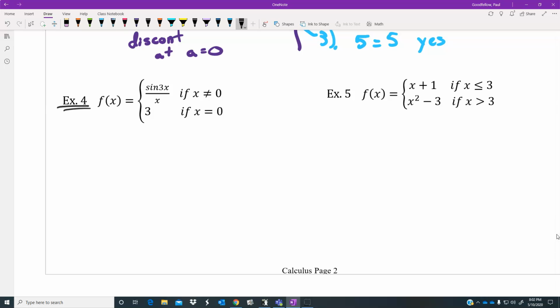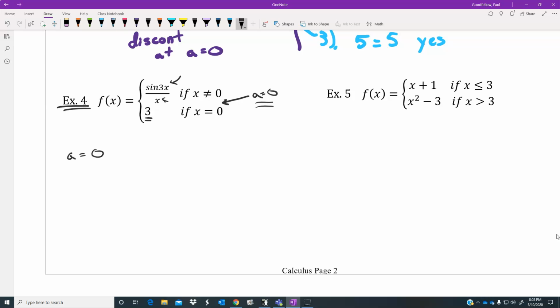Well, what locations seem like the most likely to be discontinuities? Well, it seems like a equaling 0 seems like the place where it could be a problem. Another problem might also stem from one of the solutions in here. 3 happens to be a flat line, so that seems continuous. Sine is a continuous graph, so I don't see any problem with that, but the 0 on the bottom there may end up being an issue, and I'm already covering it by checking 0 in the first place.